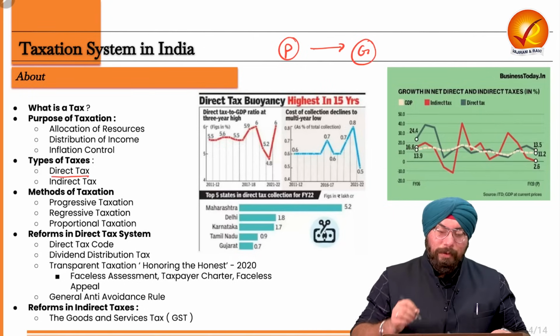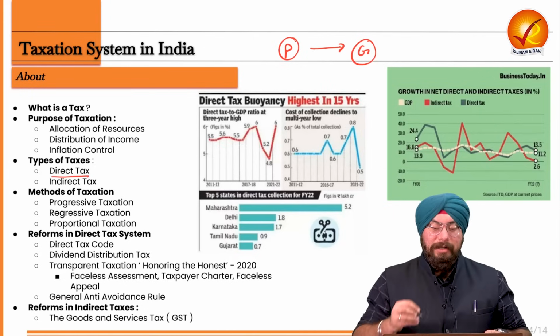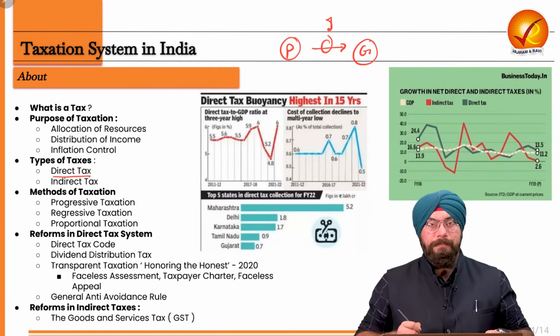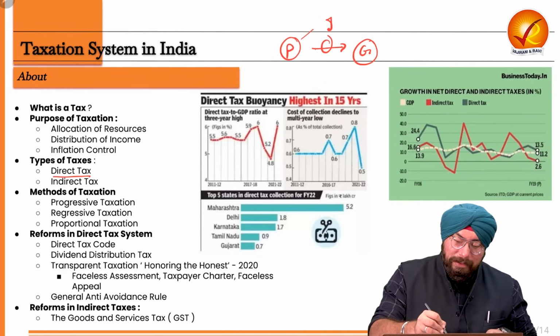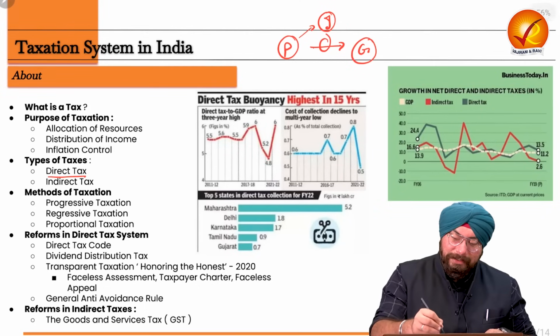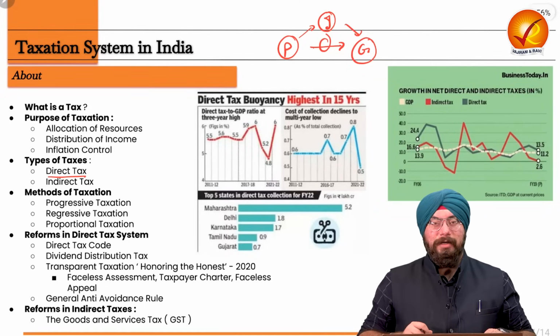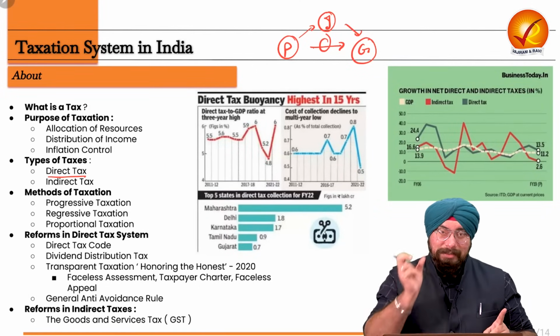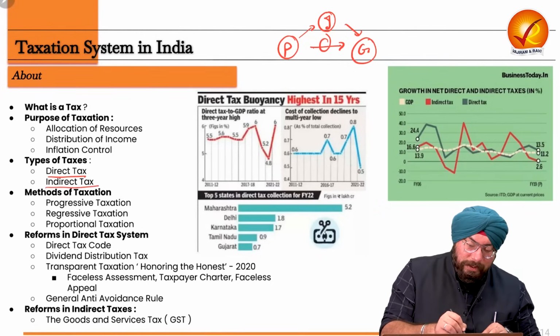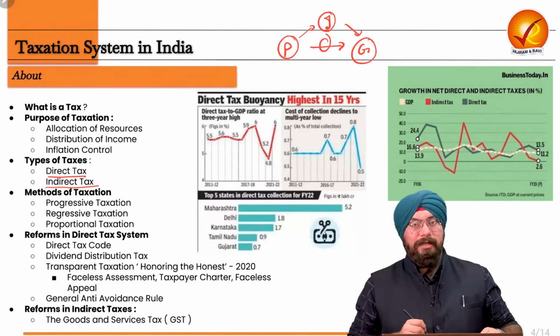But let's say while depositing this tax to the government, in between there is a person known as an intermediary. So what is happening? People are depositing tax to this intermediary and ultimately that intermediary is giving the tax to the government. So in that case, there is an intermediary involved. In that case, the tax which we are talking about is known as an indirect tax.